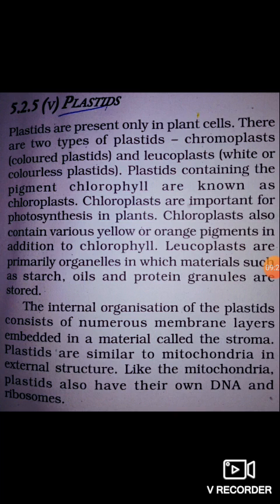The internal organization of plastid consists of numerous membranous layers embedded in the material called stroma. Plastids are similar to mitochondria in external structure. Like the mitochondria, plastids also have their own DNA and ribosomes.